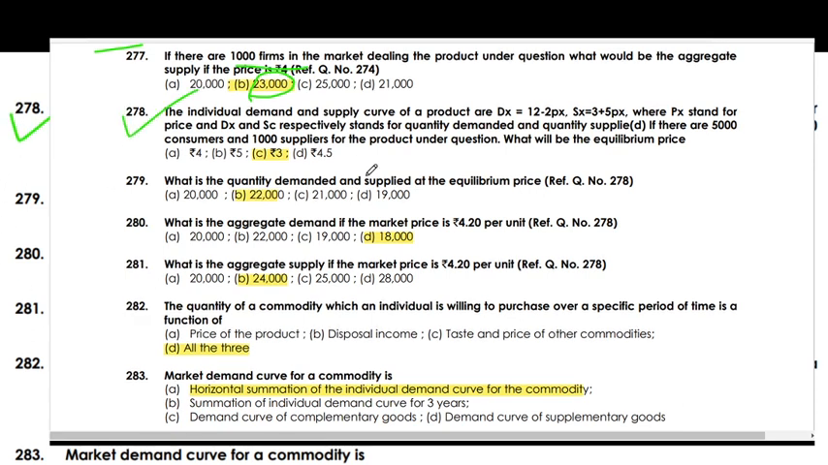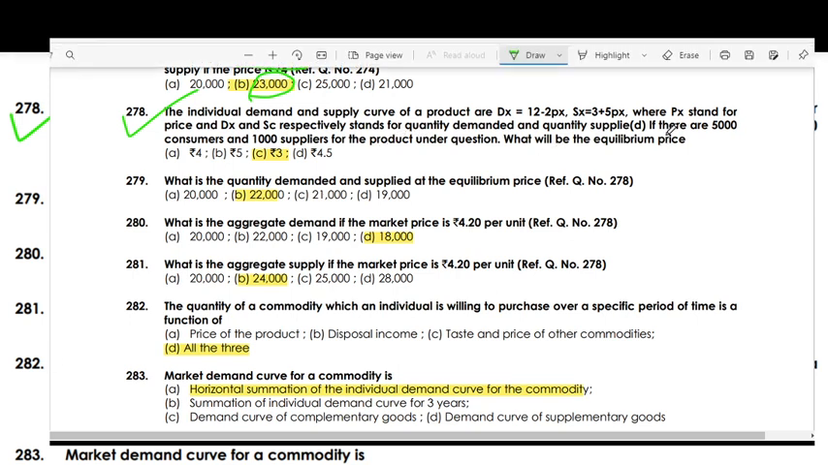If the individual demand and supply curves of a product are dx equal to 12 minus 2px and sx equal to 3 plus 5px, where px stands for the price, and dx and sx respectively stand for quantity demanded and quantity supplied. If there are 5,000 consumers and 1,000 suppliers for a product under this question, what is the equilibrium price? The right answer is 3.